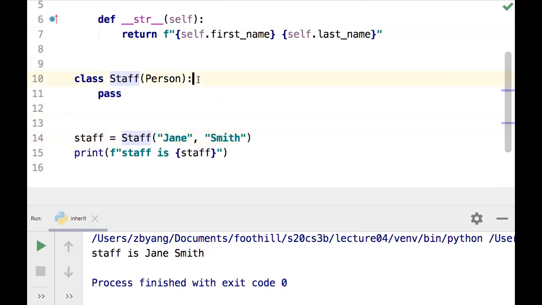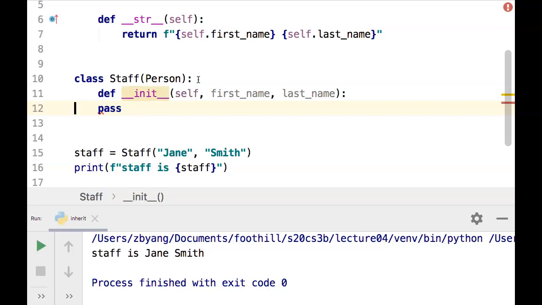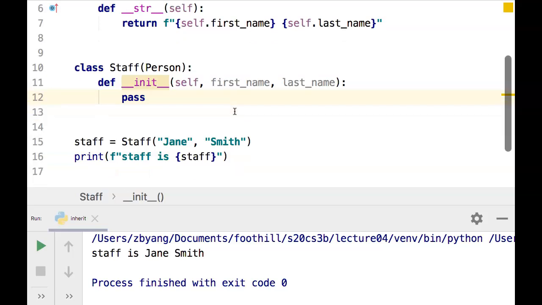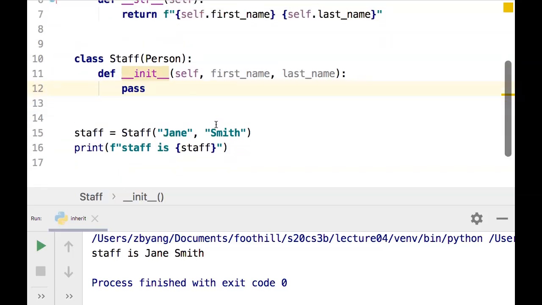Now, what if we do something a little different? So we actually overwrite the dunder init method, yet we don't put any code in there. Would this code continue to work? If you'd like to think about this yourself a little bit, pause the video and think about it. And let's try to run it.